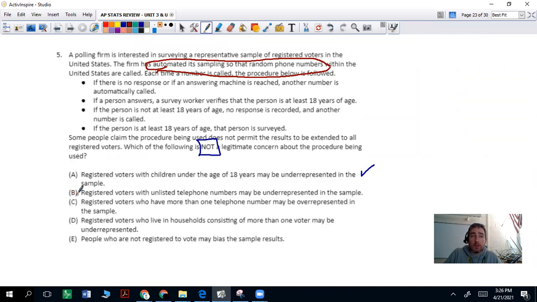So that's not a concern, right? Because unlisted phone numbers, it doesn't matter. They're random. So that's going to include the unlisted phone numbers. So those aren't underrepresented. That's going to be your answer. But let's look at the other wrong answers so we can just read through them. It's always good to read every single answer choice if you have the time.